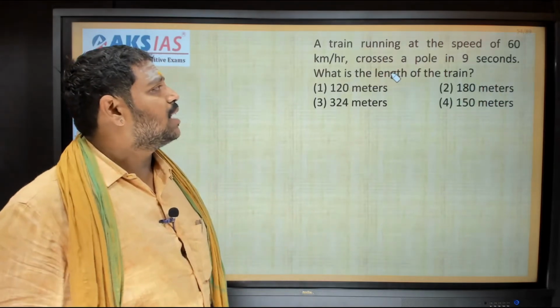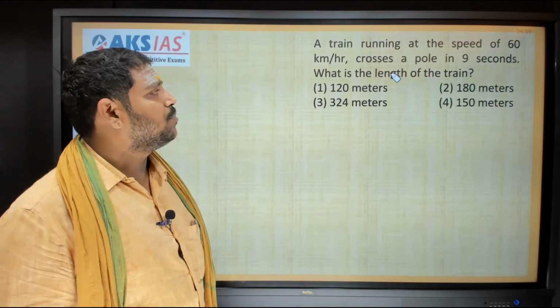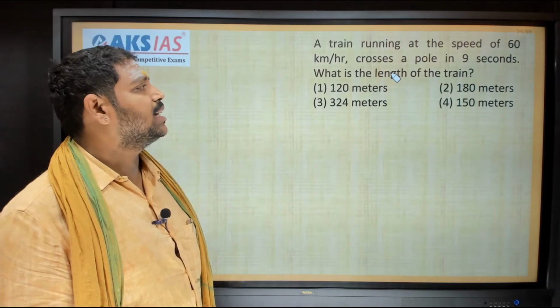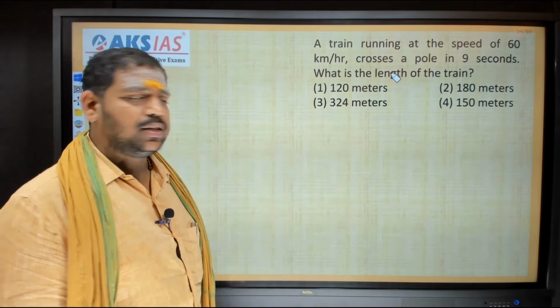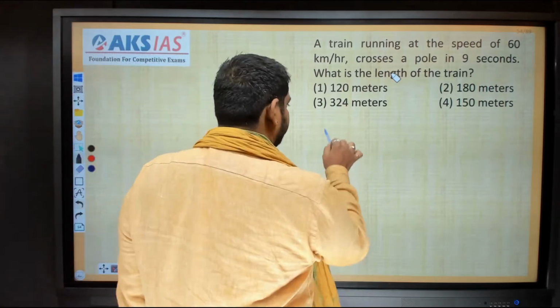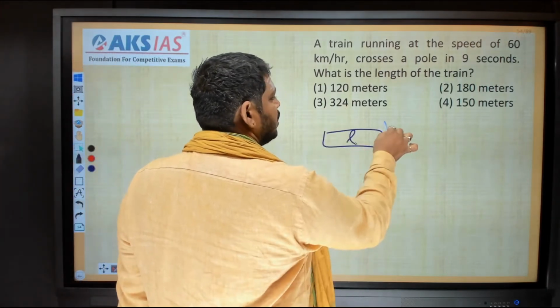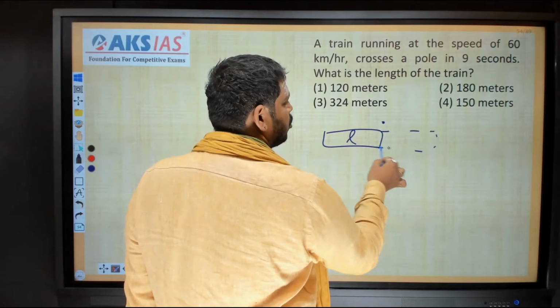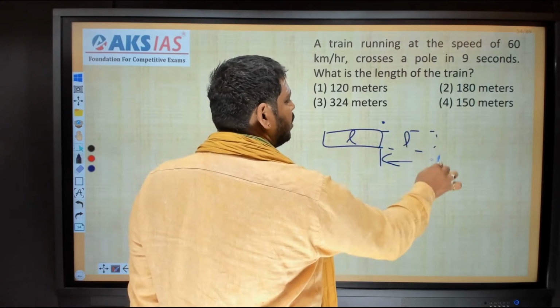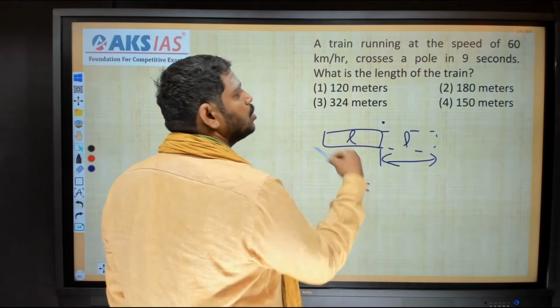A train running at the speed of 60 kilometers per hour crosses a pole in 9 seconds. What is the length of the train? Same question, right? This is my train, I don't know its length. This is the pole. Crossing means the train has to come like this. The distance traveled is nothing but the length of the train. This length is equal to speed into time.